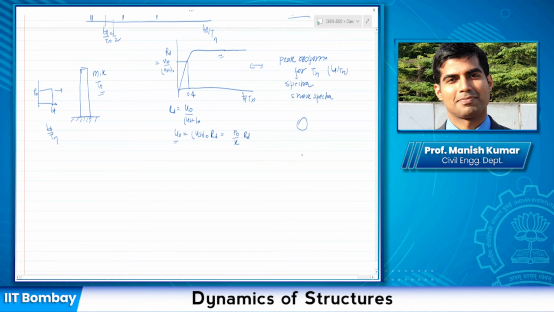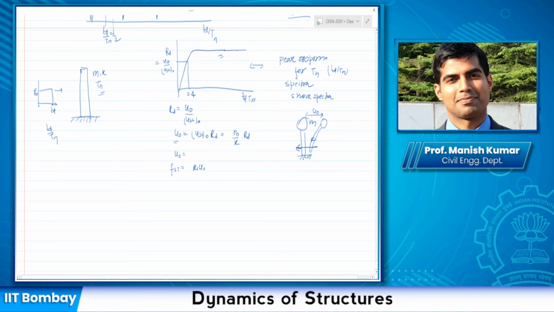Now let us say I have a structure represented by this model here, which has mass, and the stiffness is K. Let us say I have found out the value of the maximum dynamic displacement here. If I know this, can I not find out the base shear? If it goes through a displacement u naught, and this is an undamped system, can I say my force here, if I cut it here, would be the stiffness of the system times u naught?